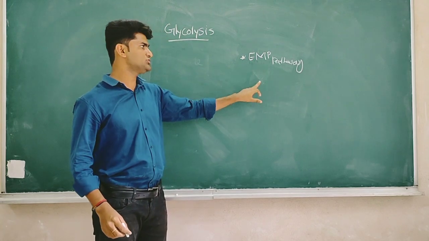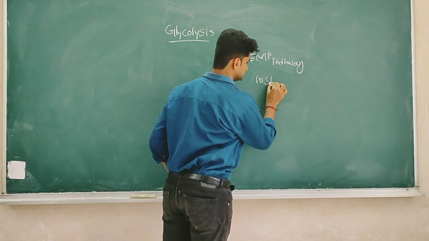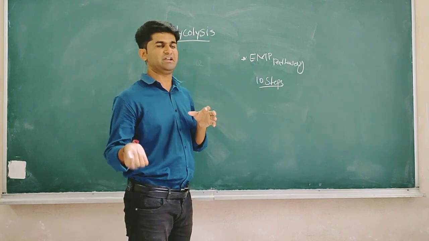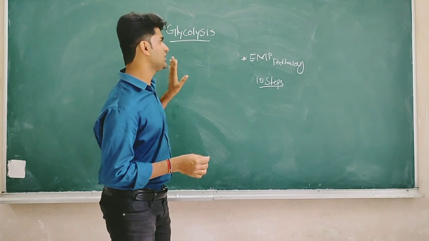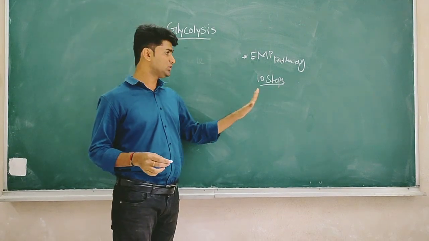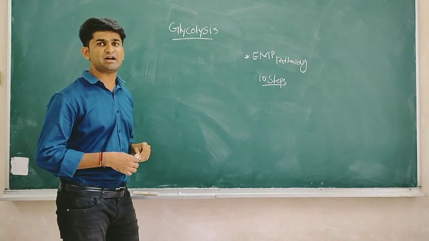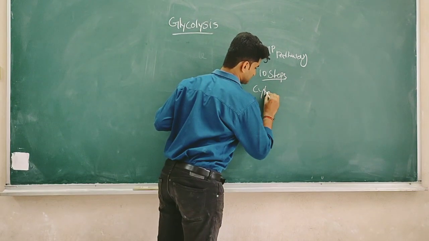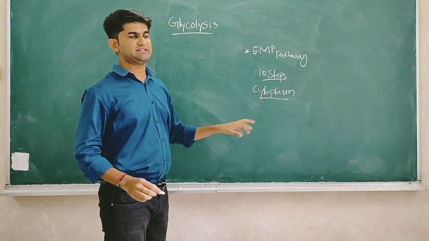These three scientists described this pathway in 10 steps of reactions. These 10 steps of reactions are mediated by different types of enzymes and finally produce pyruvic acid. Partial oxidation of a glucose molecule finally forms the three-carbon compound pyruvic acid. This glycolysis process takes place in the cell. Where in the cell? In the cytoplasm.